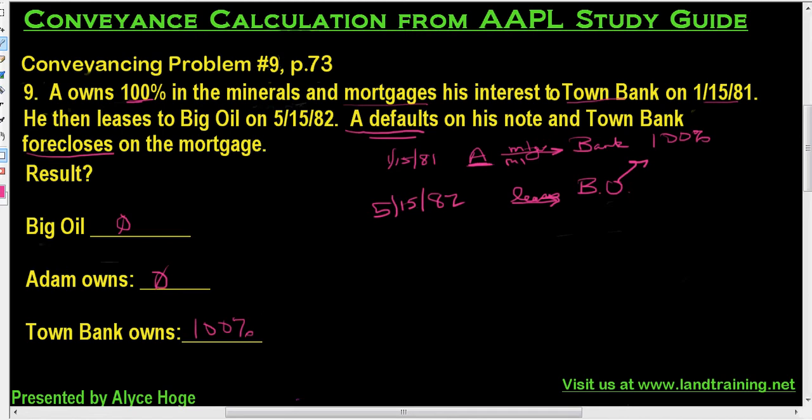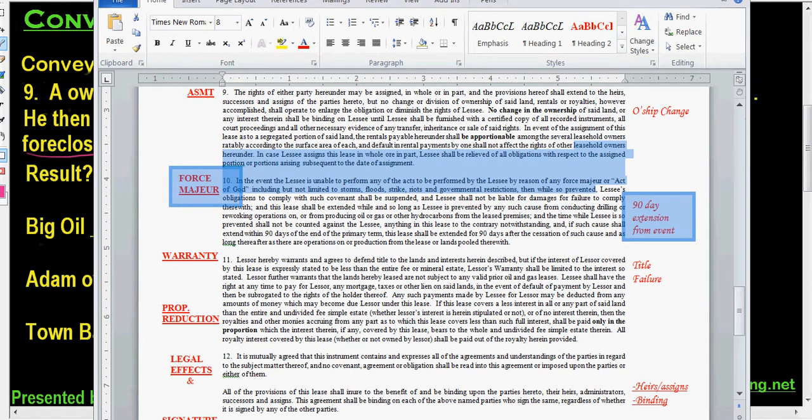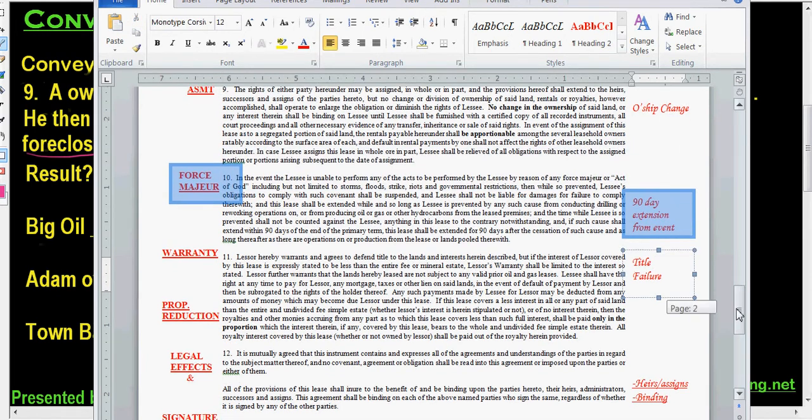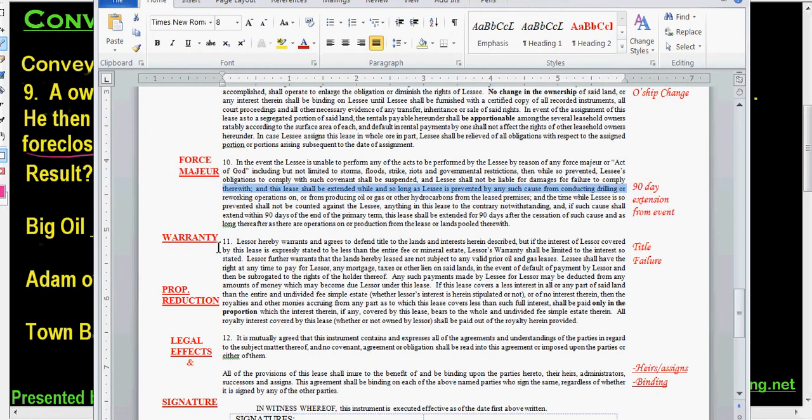And one of the ways we compensate for that is if you look in a typical oil and gas lease, and this is just one that I've put together for my classes, there is something called the warranty provision, and it says, lessor hereby warrants and agrees to defend the title to the lands and interests herein described, but if the interest of lessor covered by this lease is expressly stated to be less than the entire fee or mineral estate, that's the proportionate reduction clause, lessor's warranty shall be limited to the interest so stated.